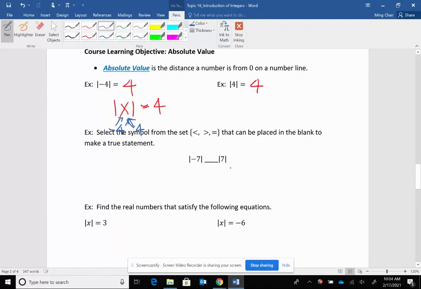All right, let's compare these two. Are they equal? They sure are, because the absolute value of -7 is +7, and the absolute value of +7 is +7. So the two numbers are equal.